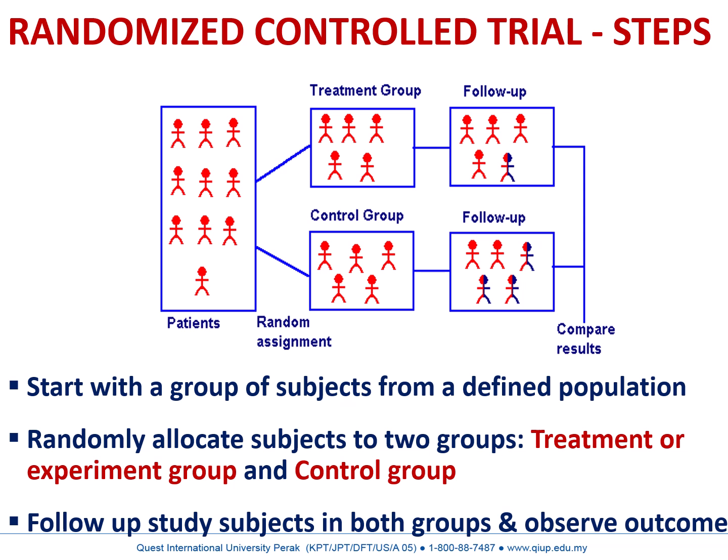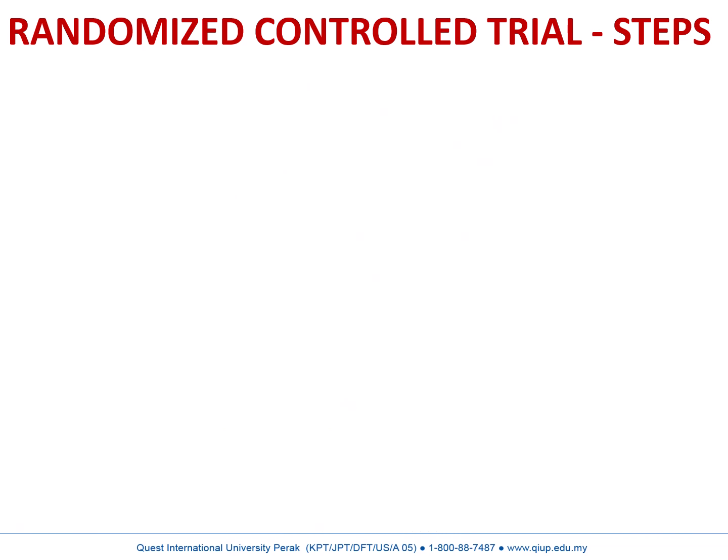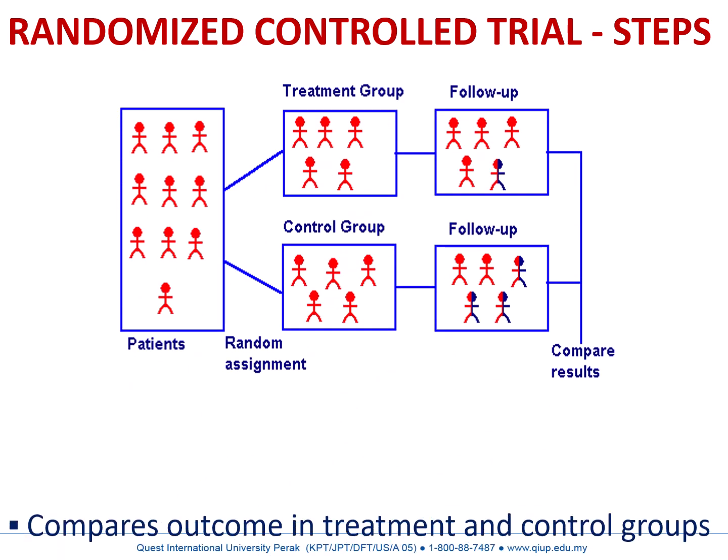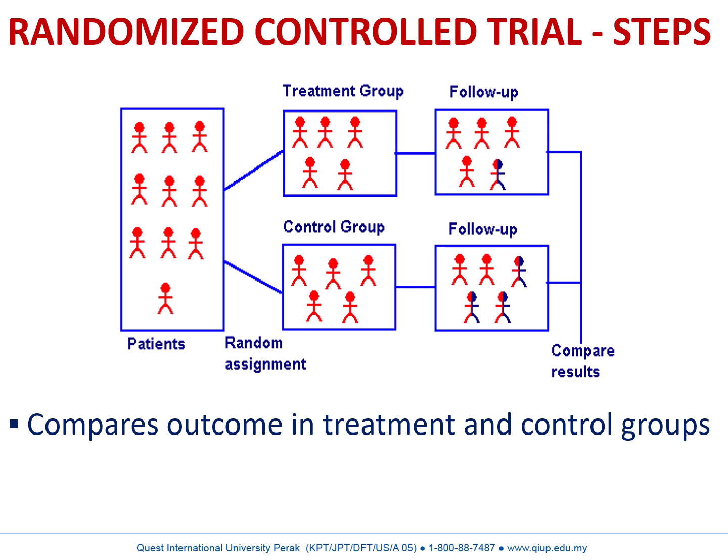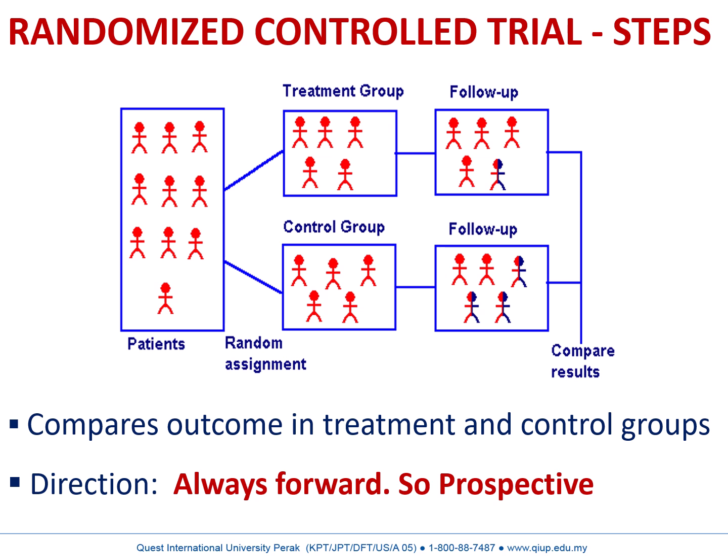Follow up these study subjects in both the groups and observe the outcome. After that, compare the outcome in the treatment and control group. Direction of study is always forward. So it is a prospective study.